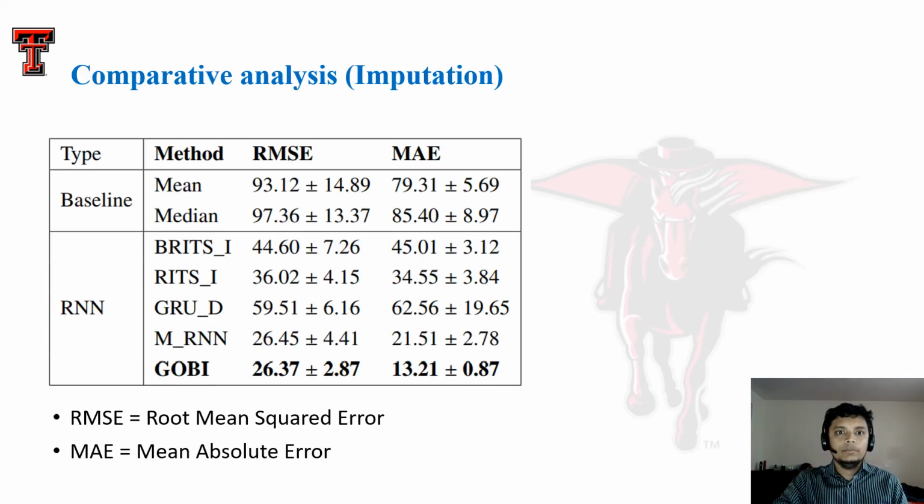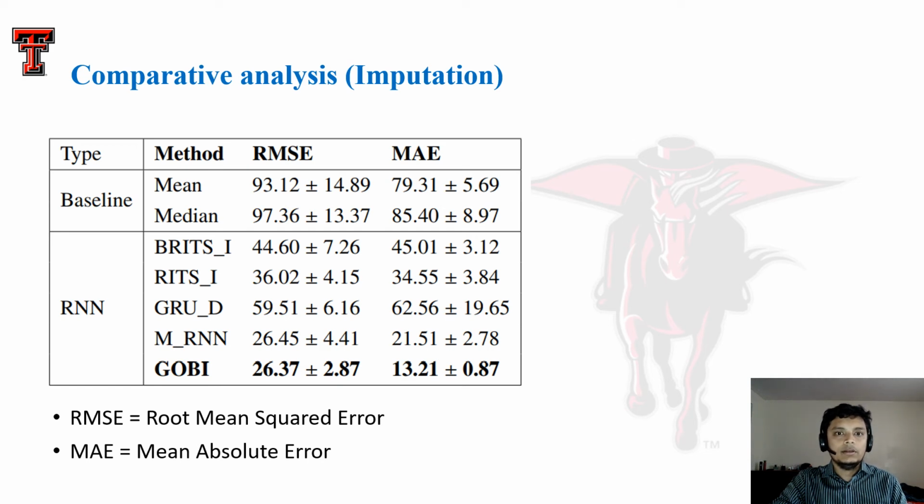In this slide, we report the performance comparison between the GRU-OD bias imputation, or in short, GOBI method, and other well-known time series imputation methods. We classify the methods based on their type. One is a baseline method with no recurrent neural network. Mean and median imputation fall into this category. Grand mean and grand median have been used to impute the dataset in this case.